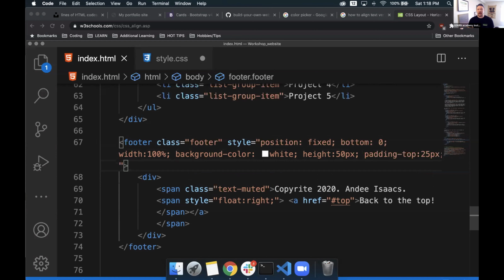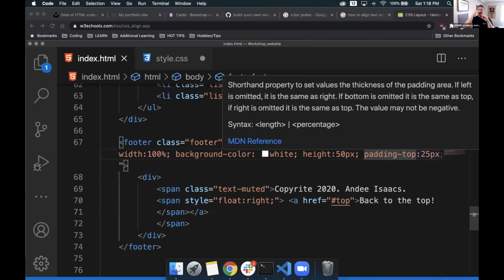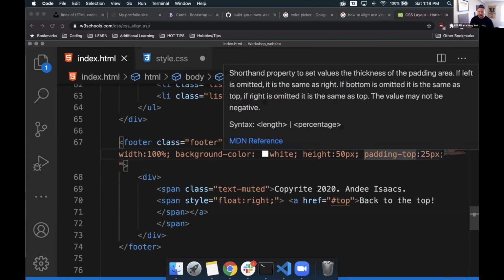So when we add padding to it, it's saying inside of that div, inside of that container that we have, we want to take the items inside of it and pad them into a certain position. So with this, I'm saying I want to pad from the top 25 pixels down, so about half of our 50. Let's see if that will work for us.